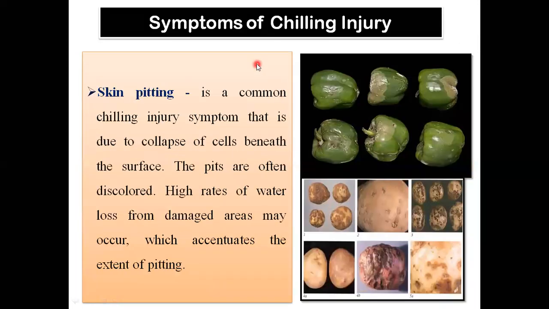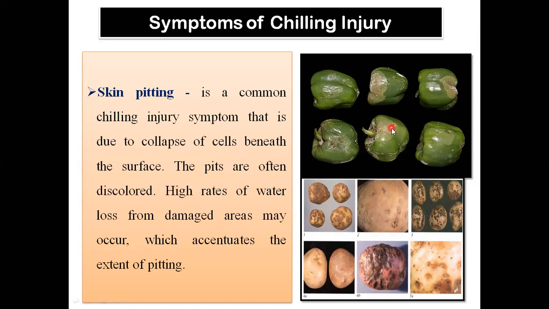Now we will see the different symptoms of chilling injury. First of all, a symptom is skin pitting, or surface pitting. It is a very common chilling injury symptom that occurs due to the collapse of cells beneath the surface. It means what happened?